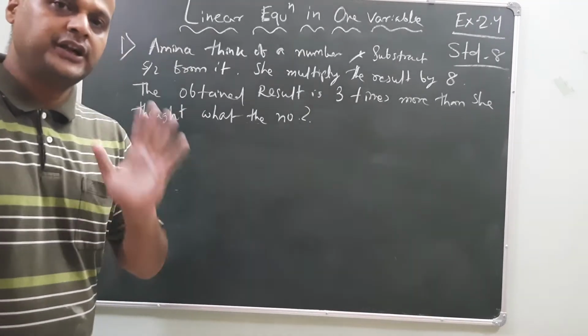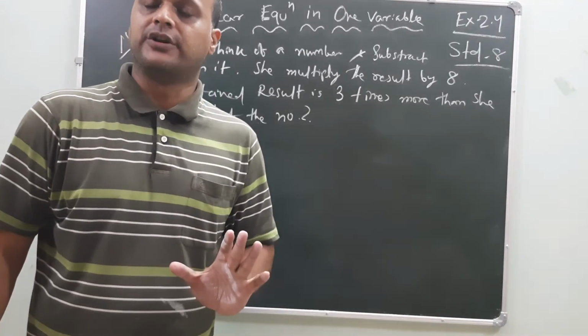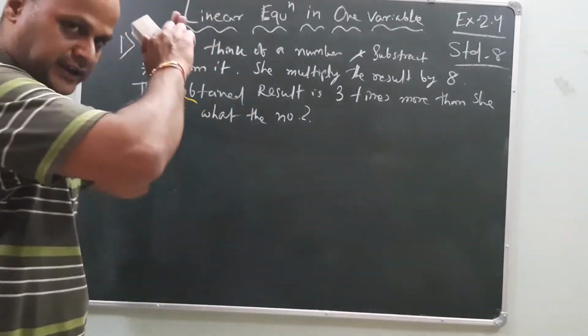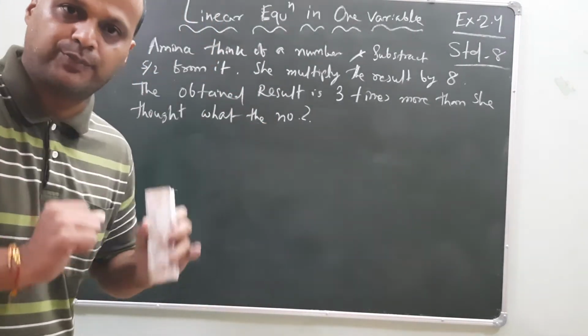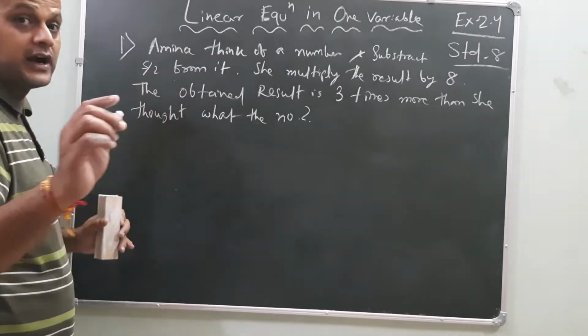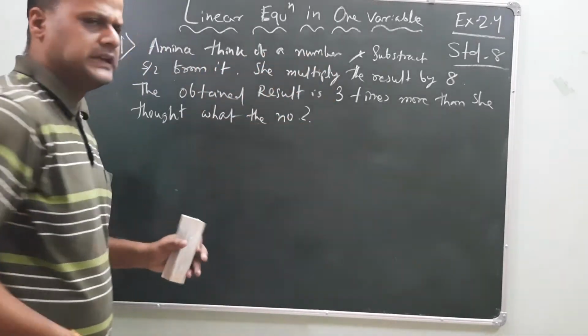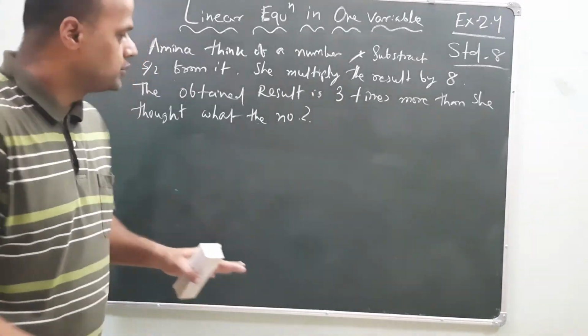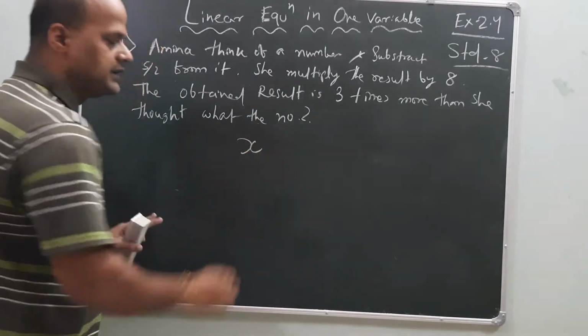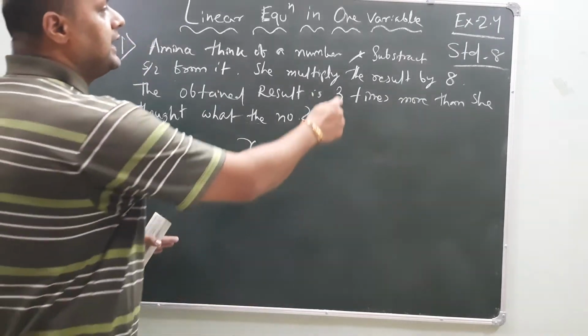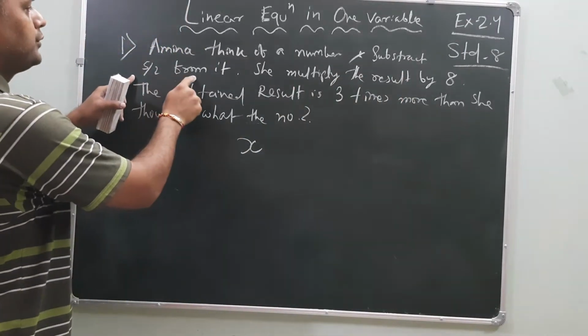You have to read the statement very carefully my dear friends. First, break the statement into small parts and highlight the main parts. Amina thinks of a number. Is the number given? No. If the number is not given, what do you take? It is x. And subtract 5/2 from it.